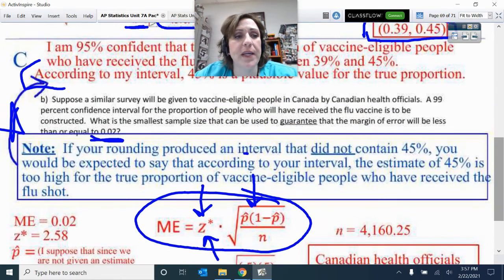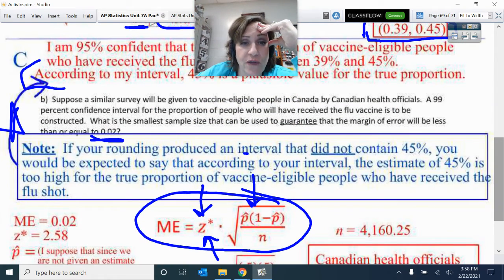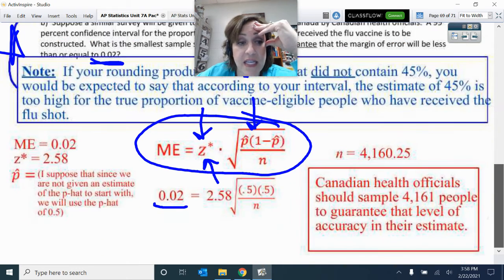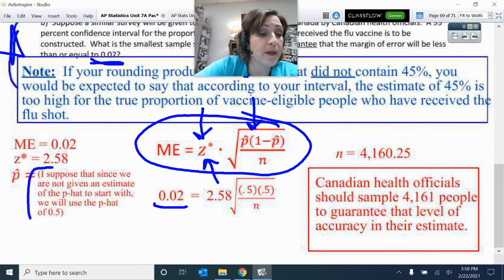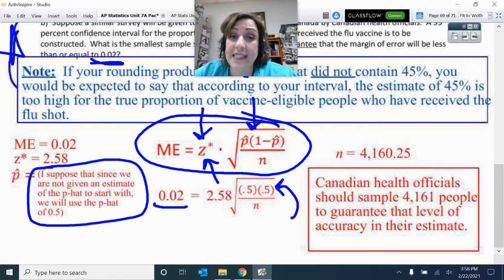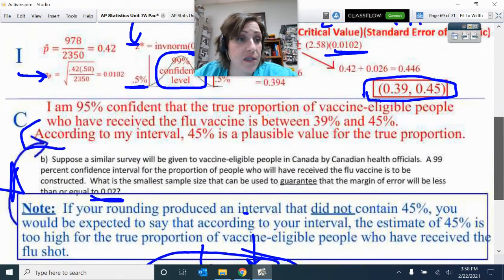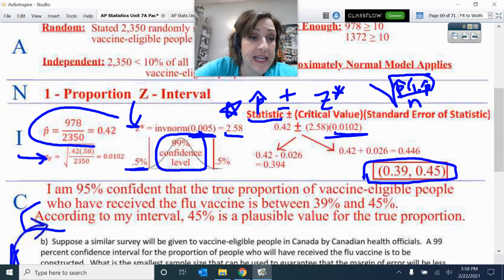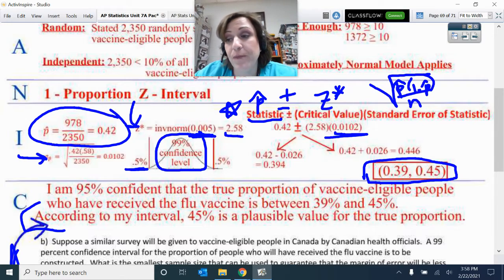So I think I went up here. Suppose a similar survey will be given to vaccine eligible people in Canada by Canadian health officials. I'm thinking that it did not tell me to use the American estimate or anything. So I probably would have written this out on the AP exam so that they knew why I chose 0.5 here instead of this 0.42. See, that was the American estimate.